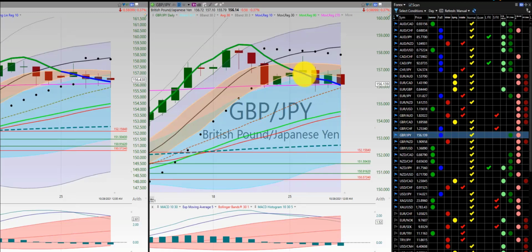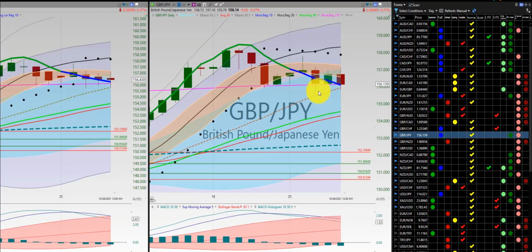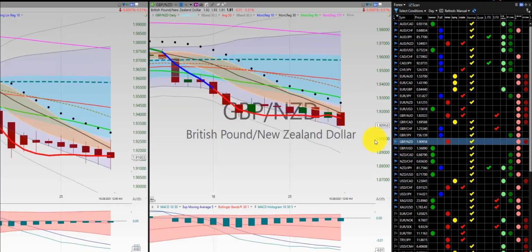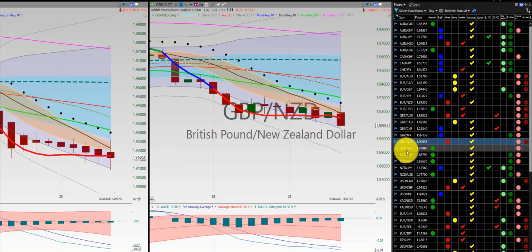Initial trade here, out for a small loss. Initial trade here, for a very small gain here at the RL270. Didn't go below it. No further trade the rest of the week. British pound, New Zealand dollar, also consolidating, and no trade the whole week.